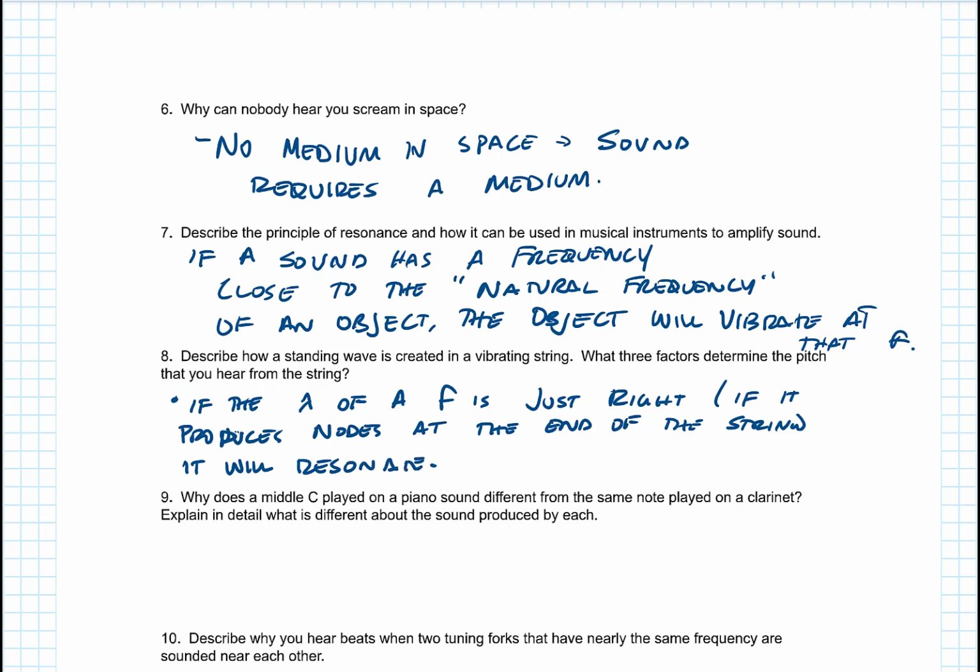And so the things that determine the pitch that you hear from the string: you have the length of the string. That's important. That's going to tell you where those nodes should go. And then you have the tension in the string. And then you have what the string is made of, or we would say the density. Those 3 things affect what's going on. For an idea of density, if you look at a stringed instrument, they don't all have the same diameter. One with a larger diameter has a higher density. That's all we're saying with that.